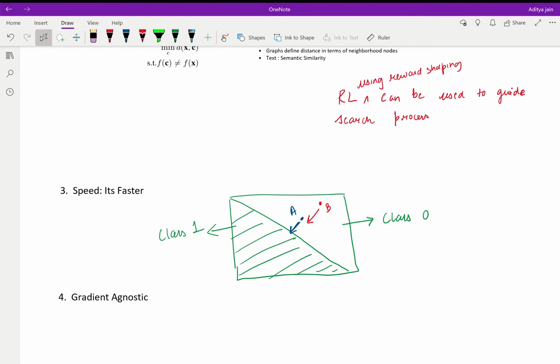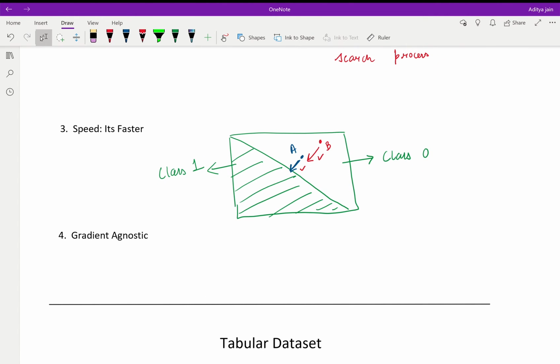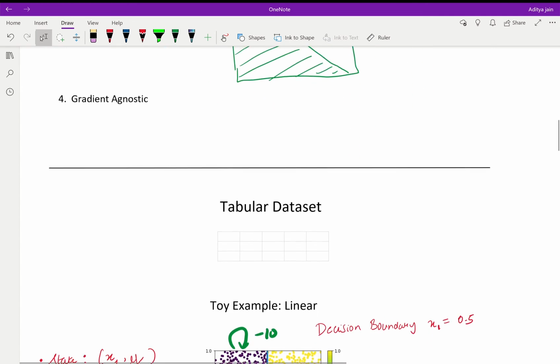It's faster to find counterfactuals using RL. If we already have the best policy for point A, we can use that to find the best adversarial policy for point B. Lastly, it does not require access to gradients, unlike most methods present today.